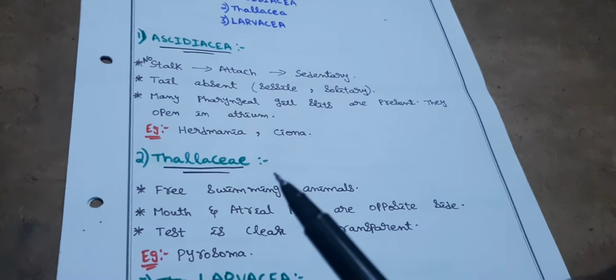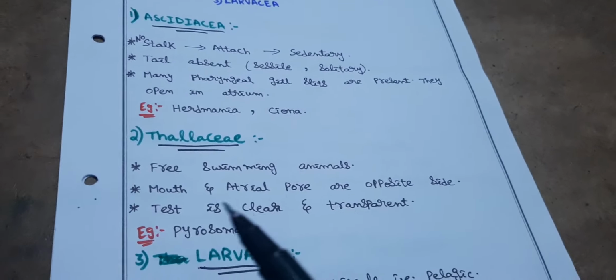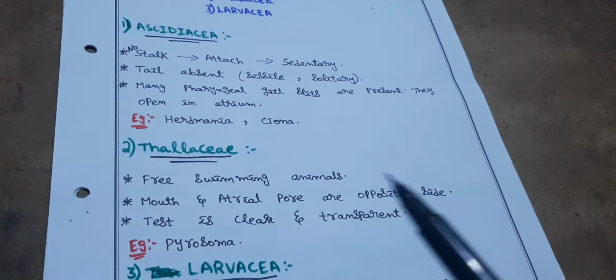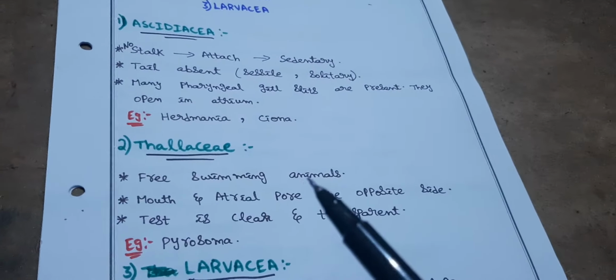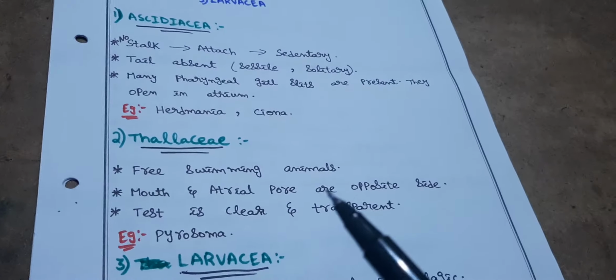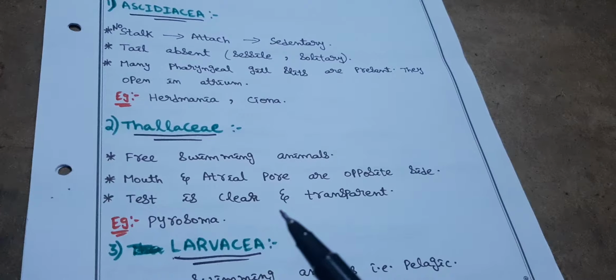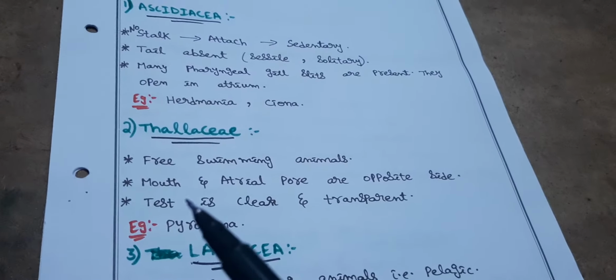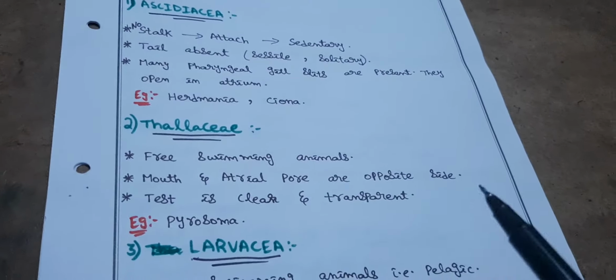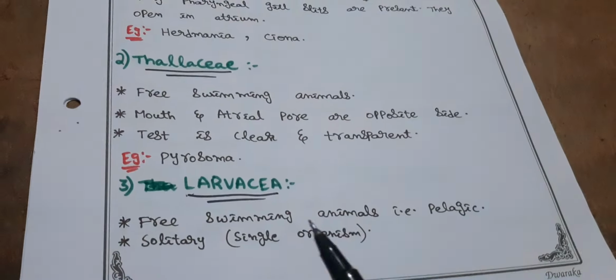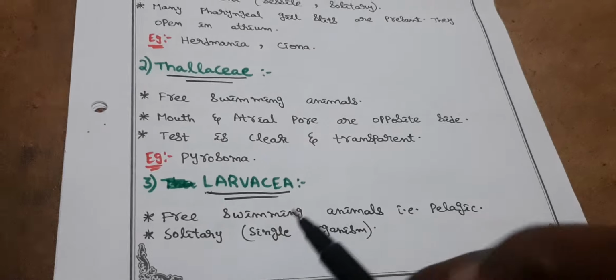Thaliacea are free swimming animals. Mouth and atrial pore are on opposite sides. That means they are freely swimming animals. This mouth and atrial pore are present oppositely. Test is clear and transparent. Test means tunicin. Example of Thaliacea is Pyrosoma. Next, Larvaceae.